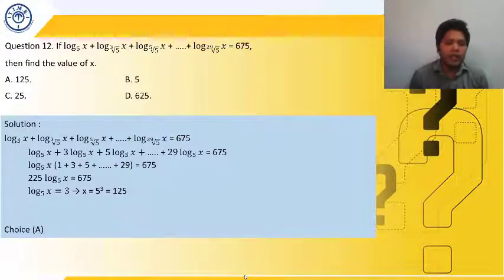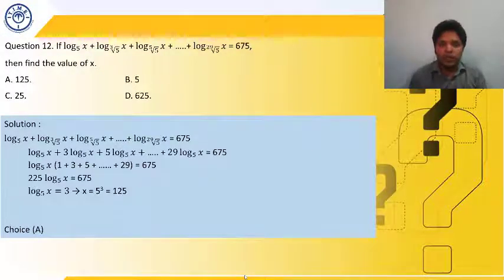So again I am explaining it for you, just to get a quick recap of what I have done. First I have made the base same for each of the terms. How did I do that? By taking the powers outside. If we want to take the powers of the base outside, we can take it by taking their reciprocal.